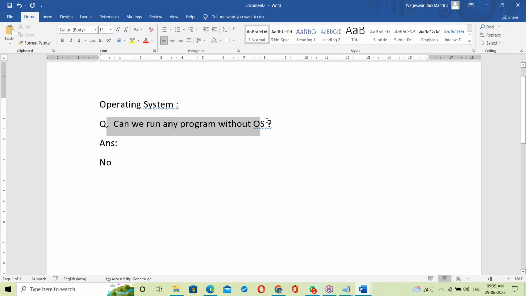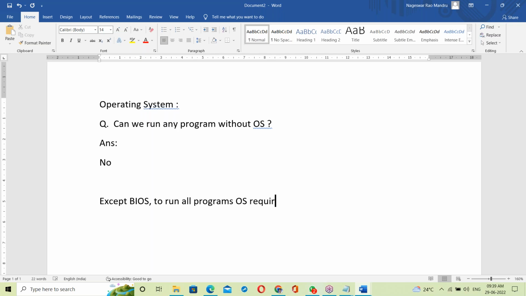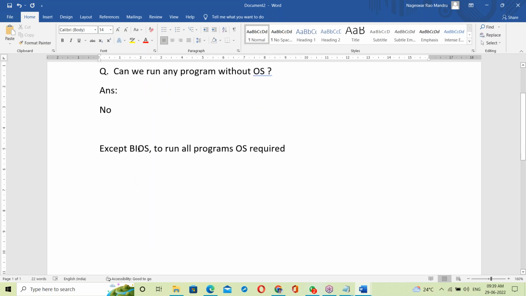Can we run any program without OS? No. See here, except BIOS, to run all programs OS is required.